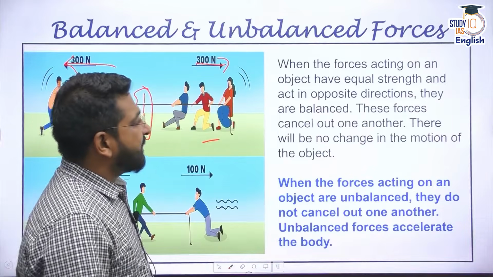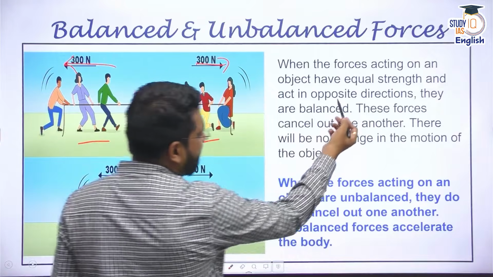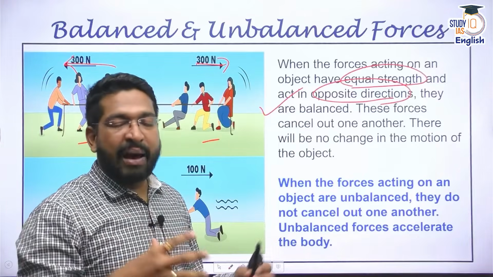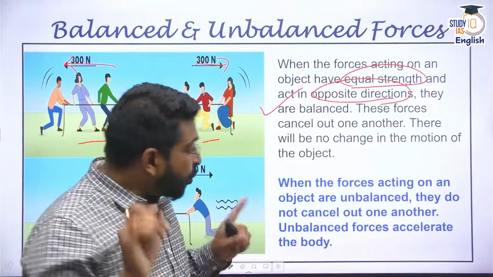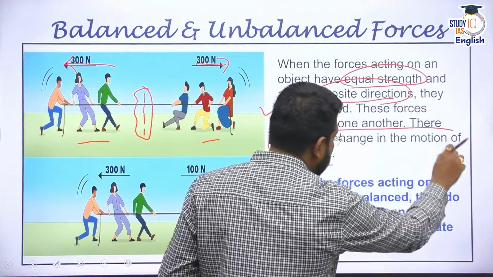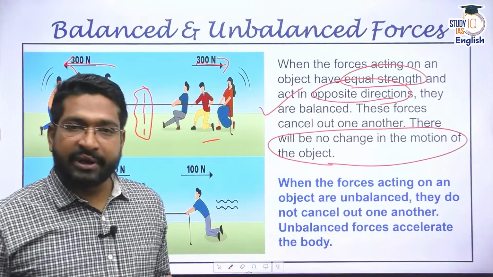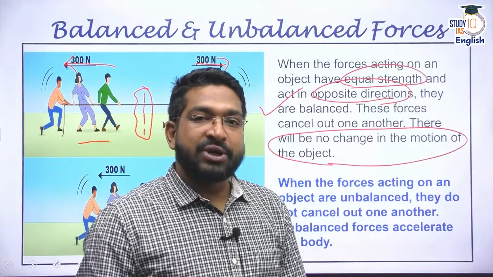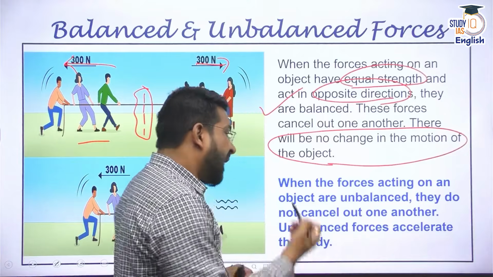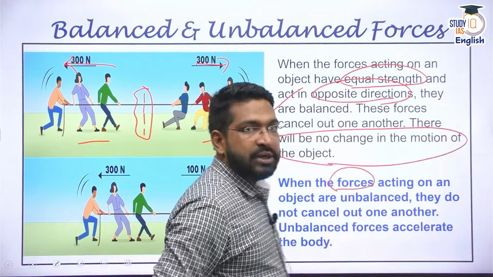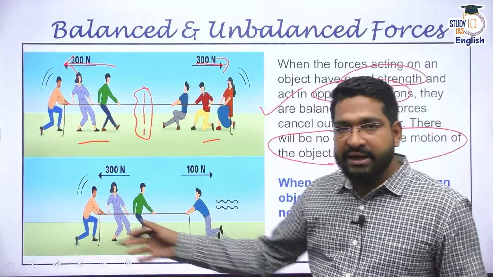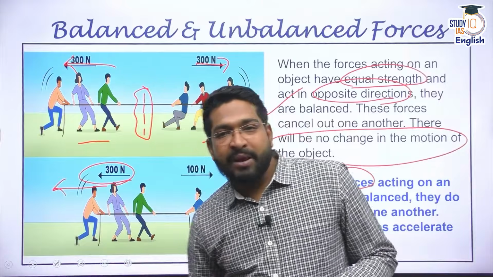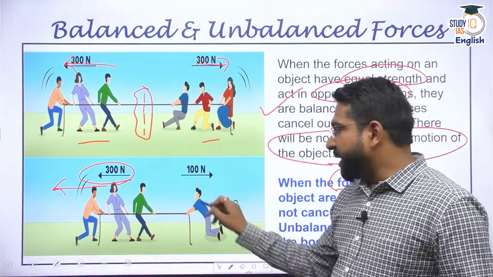So whenever there is an object or a body on which equal forces in opposite directions are working and they are exactly balanced, that means there is no change in the motion of that object. Clear? But if something starts in motion, or if the state of motion is changing, that means there are unbalanced forces acting on it. This is a classic example. There are 3 people on this side, that means they are employing a force of 300 Newton in this direction. But there is only one person on this side who is applying a force of 100 Newton.